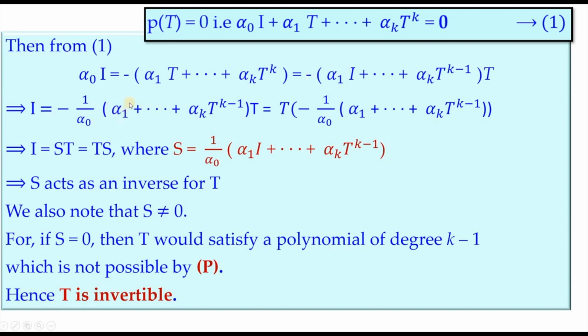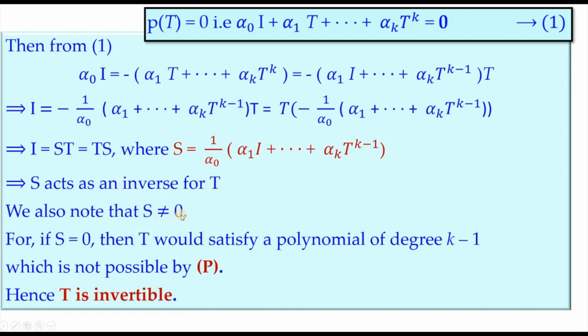Alpha 1, this must actually be alpha 1 I, the I is missing here, and here also I should be there, because the rest are all transformations. So here also we should have the identity transformation. So this is what we get. It is taken to the right and it is taken to the left. So we can name the whole lot as, say, some capital S, so that this relation becomes the identity transformation is equal to ST is equal to TS. So this shows that S is an inverse for T.